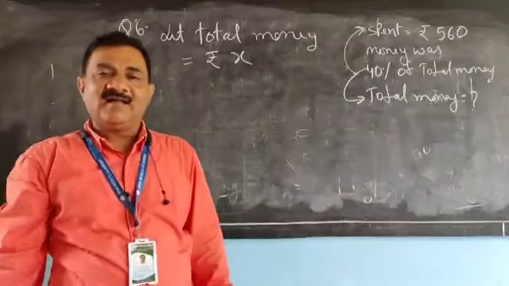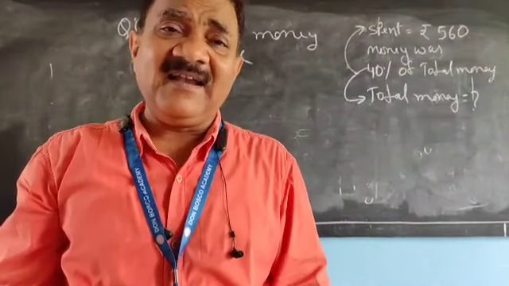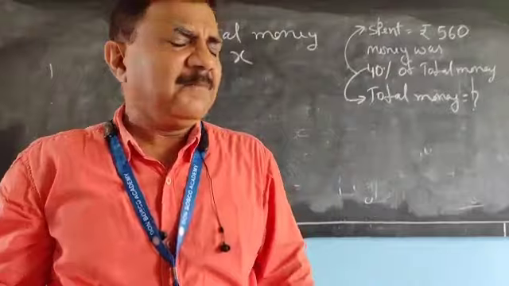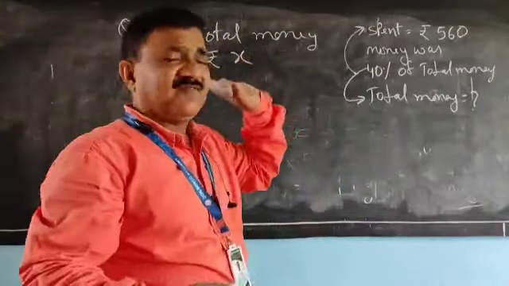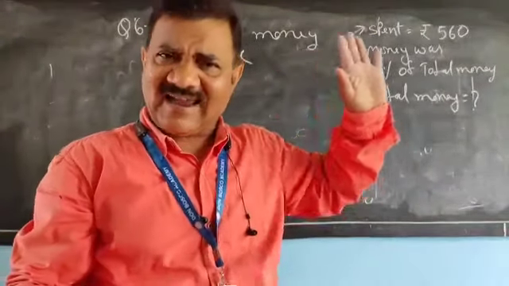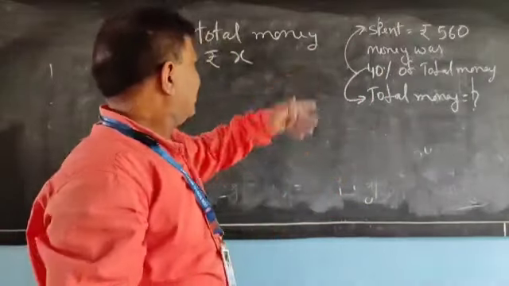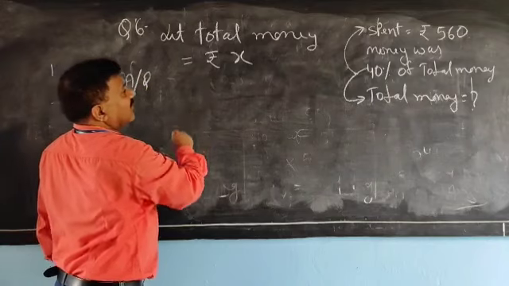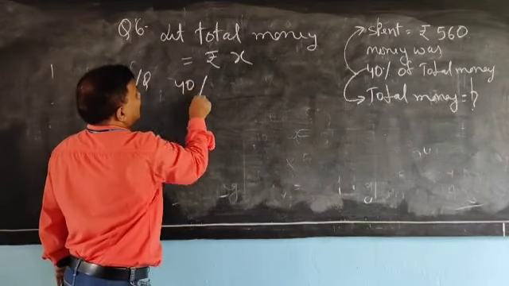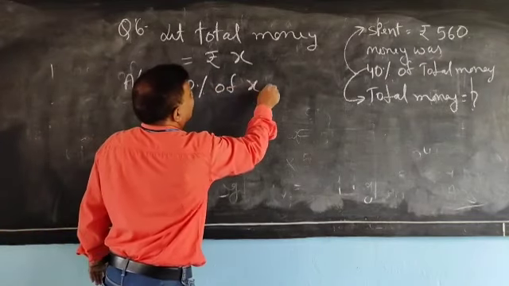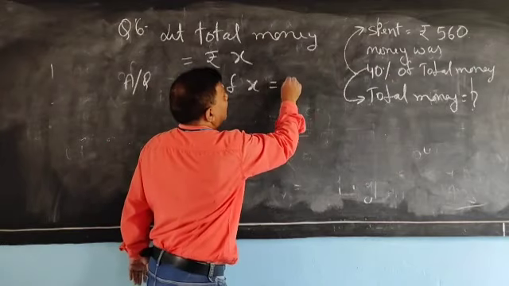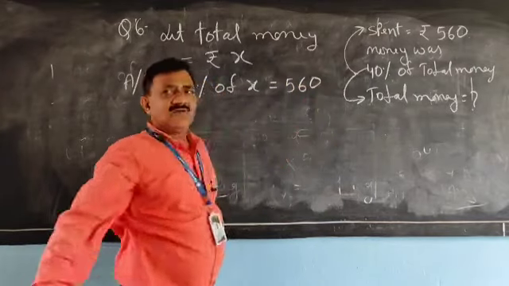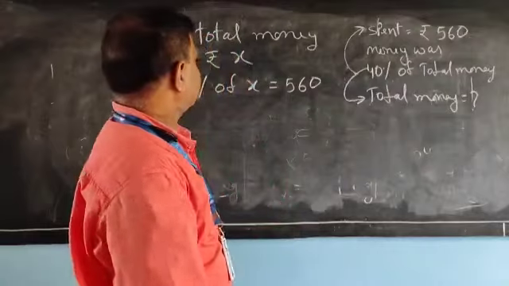Is this understood now? And how much have you spent? 40%. That means 40% of x is 560 rupees. Write that only. According to the question, 40% of x is equal to 560. Once more, try to understand.